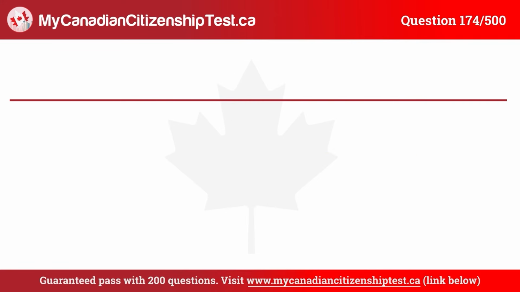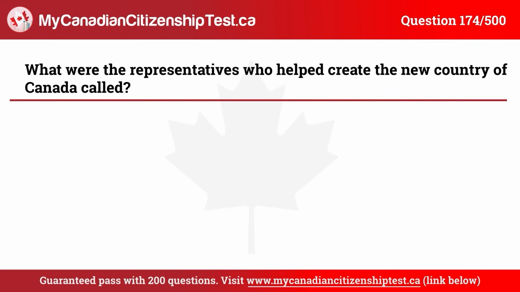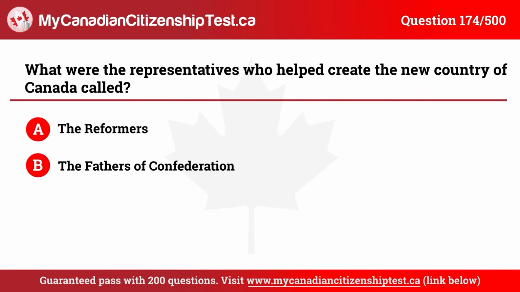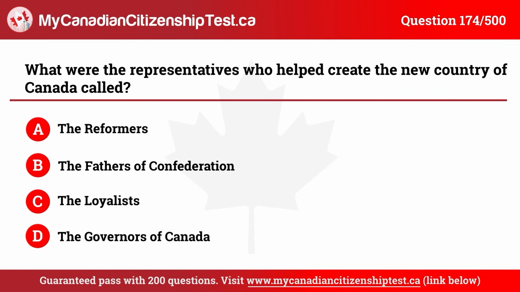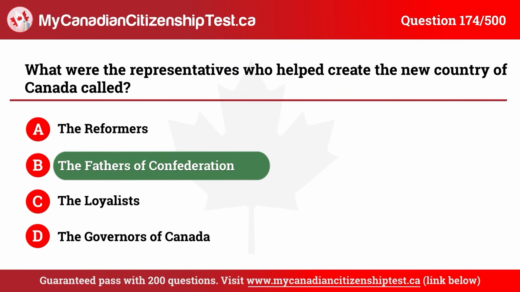Question 174. What were the representatives who helped create the new country of Canada called? A. The Reformers. B. The Fathers of Confederation. C. The Loyalists. D. The Governors of Canada. The correct answer is B. The Fathers of Confederation.